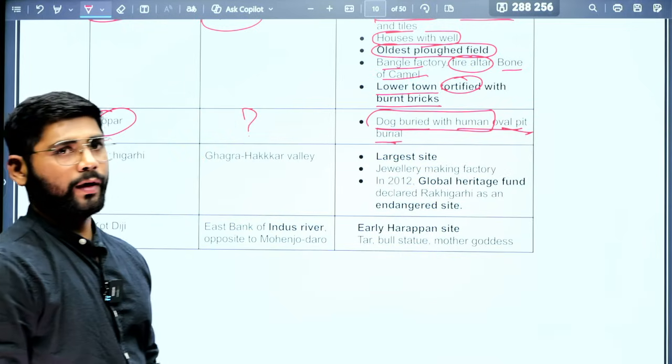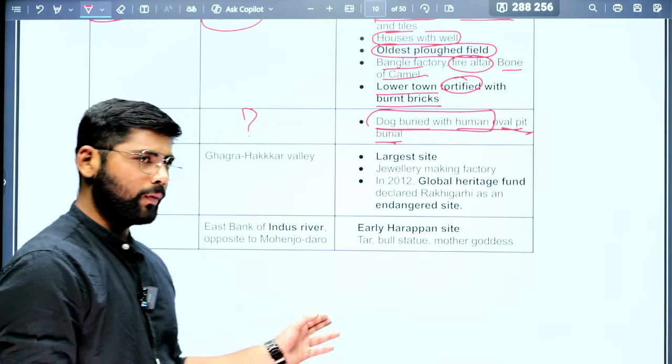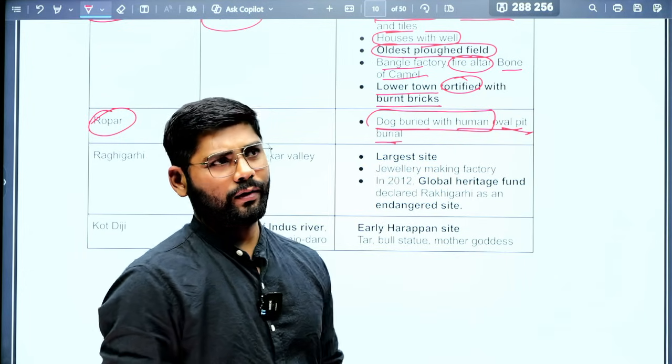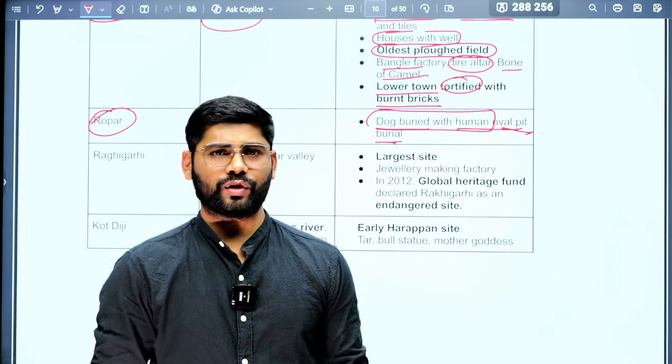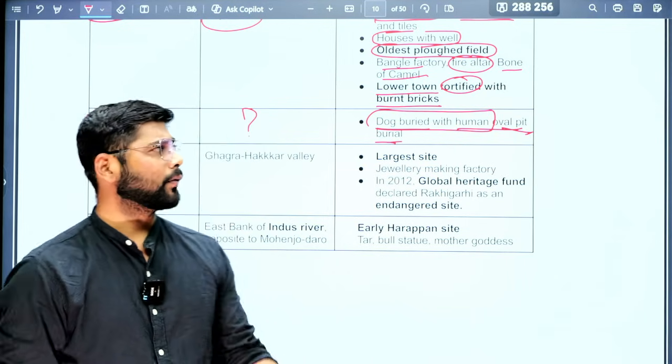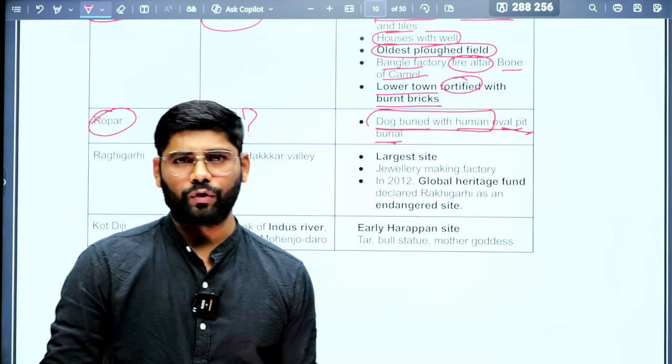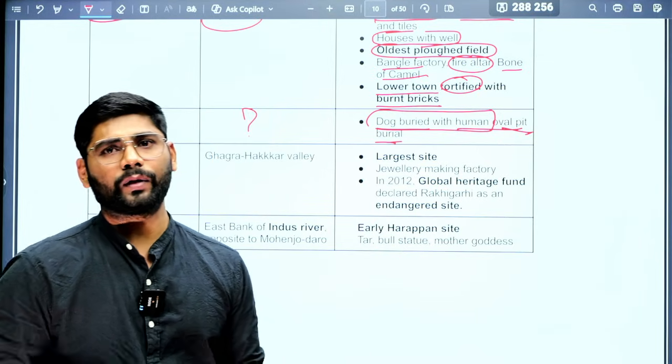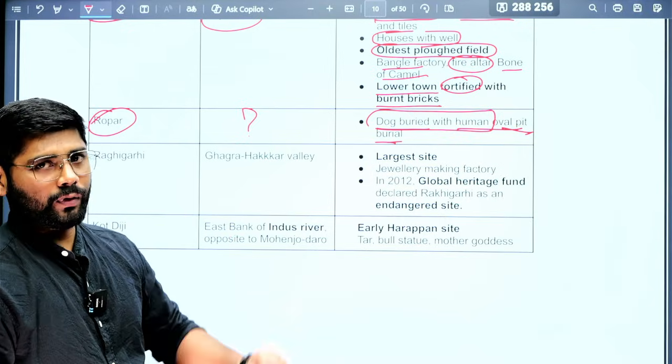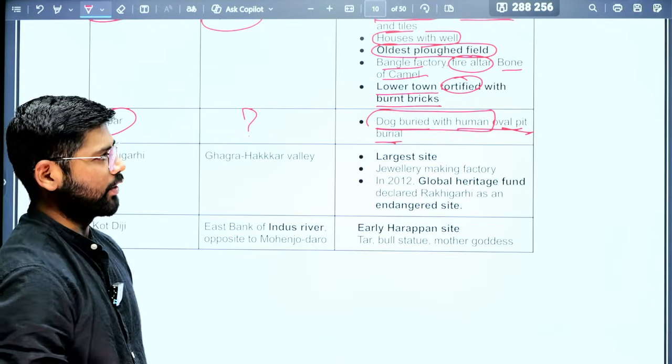Okay, so a dog is buried with a human. That same thing we found in the Mesolithic. They started domestication of dog, domestication of animal. In the Neolithic period, we have found at Gufkral and Burzahom that people are buried with their pets. So this same tradition we have found in the Indus Valley civilization also.